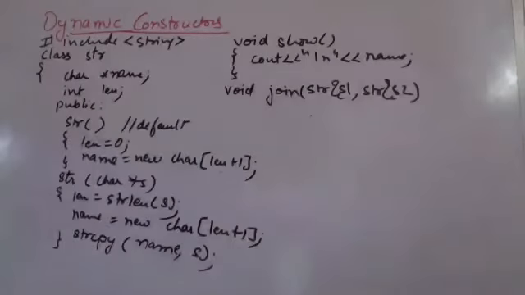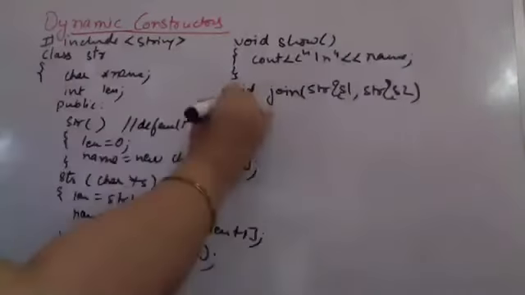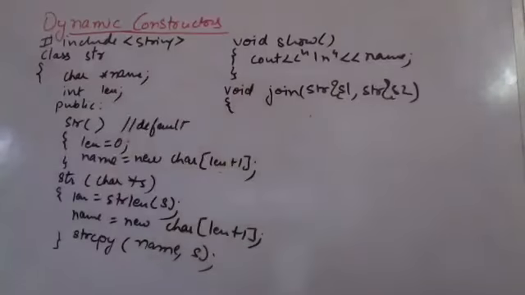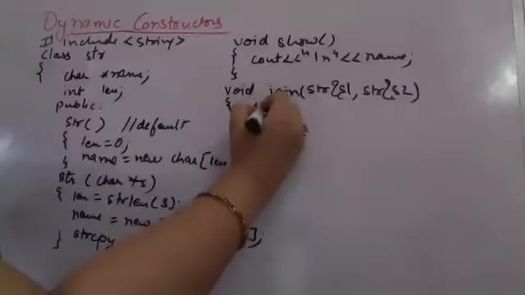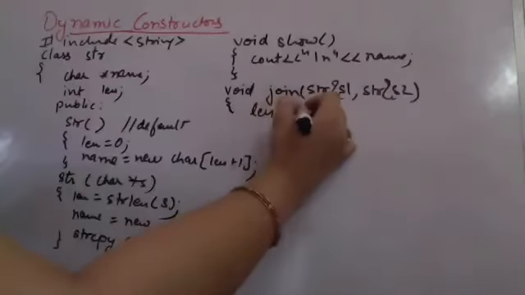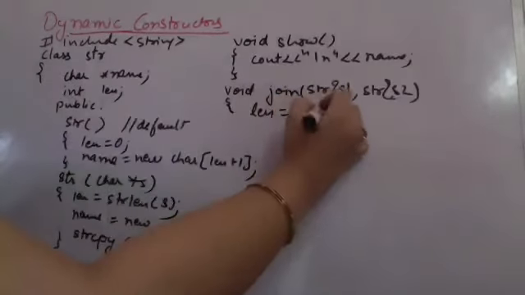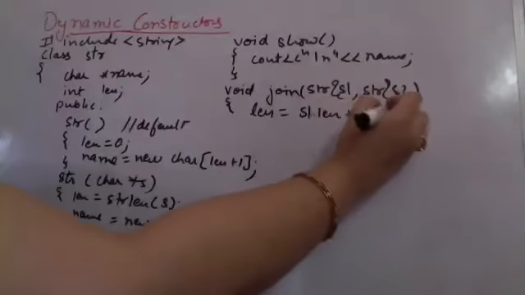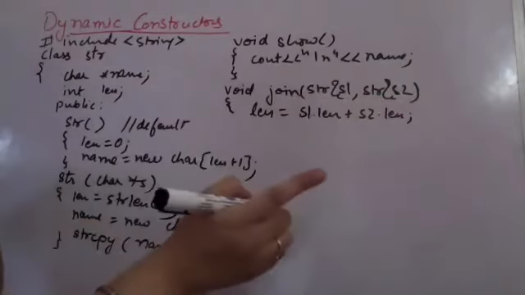So I am taking them as reference. Let's see what will happen here. When I am taking them as reference, I am only going to calculate the length once again. So here see I am calculating the length to be s1 dot length plus s2 dot length. So I have recalculated the length.